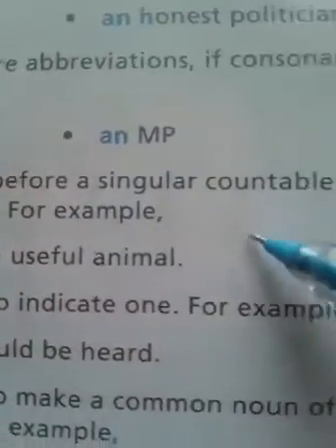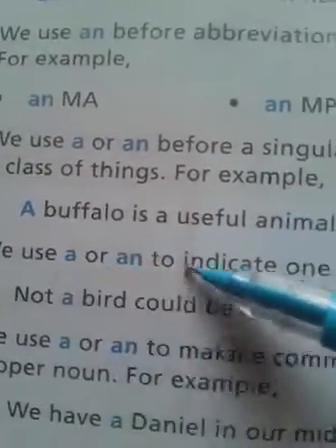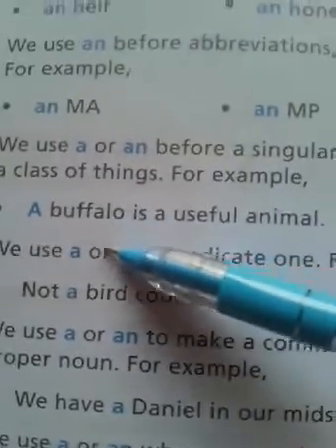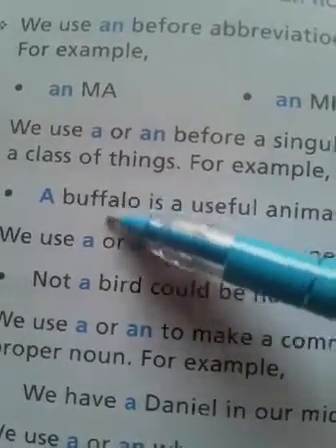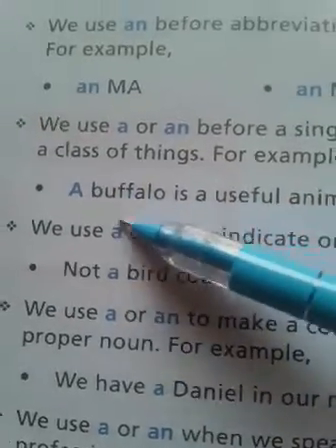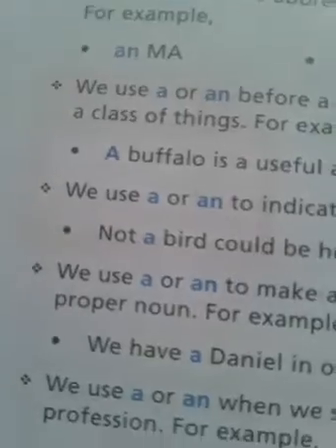We use a or an before a singular countable noun which is used to represent a class of things. For example, buffalo is a useful animal. It means buffalo is singular and this buffalo is representing its class, its whole class. All the buffaloes are a useful animal. So before buffalo we will use a.